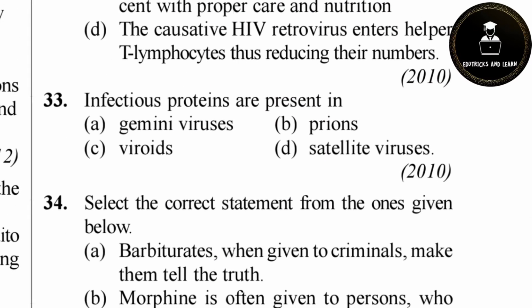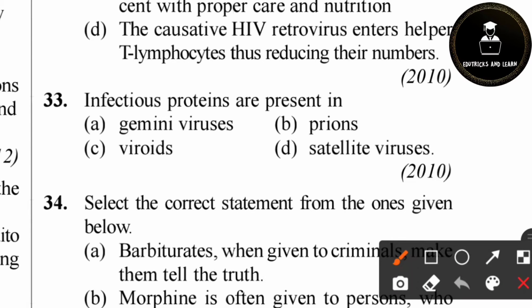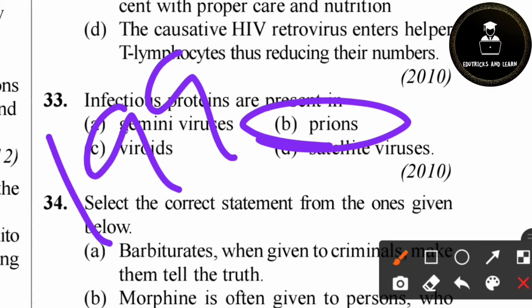33rd question. Infectious proteins are present in, where are the infectious proteins present? Infectious proteins are present in prions. Prions are the infectious protein agent. Who named prions? Prions were named by Stanley Prusiner. Okay, this is also an important question. Prions were named by Stanley Prusiner in the year 1997.